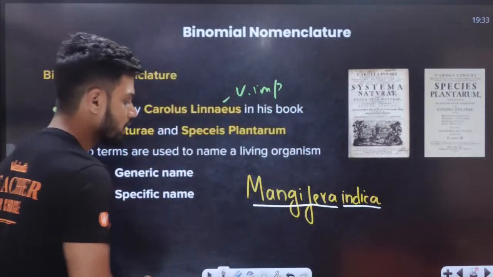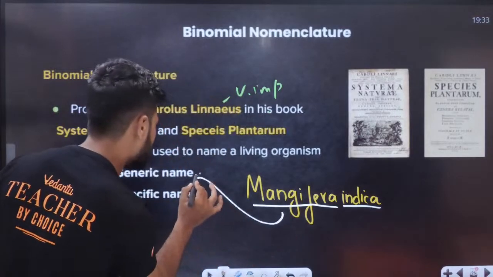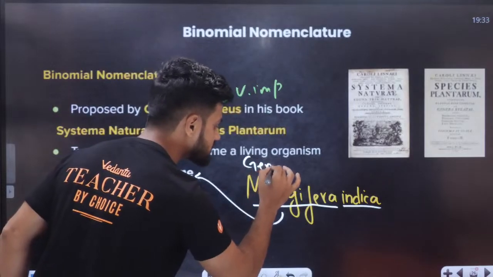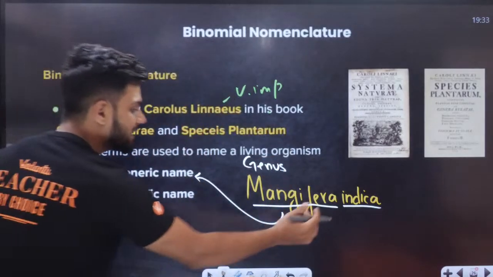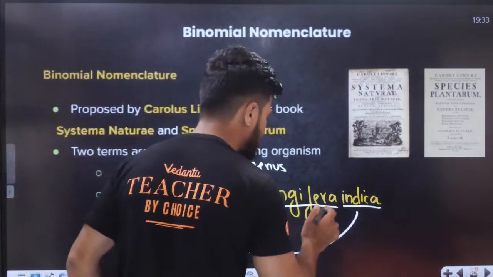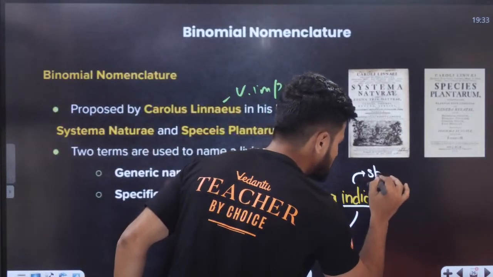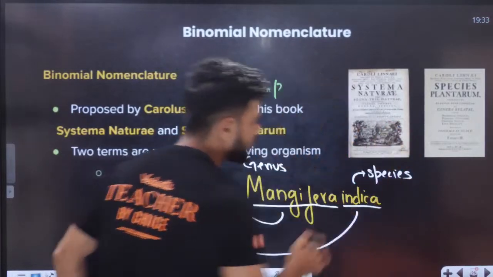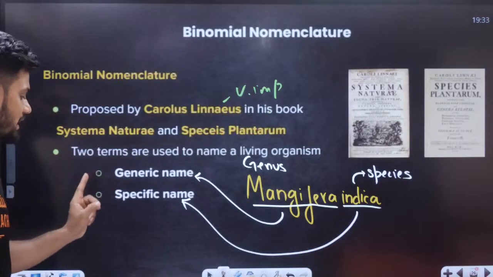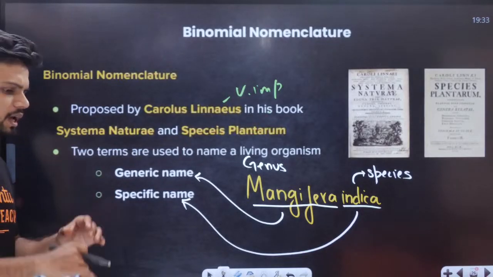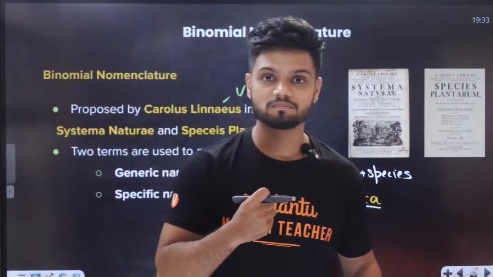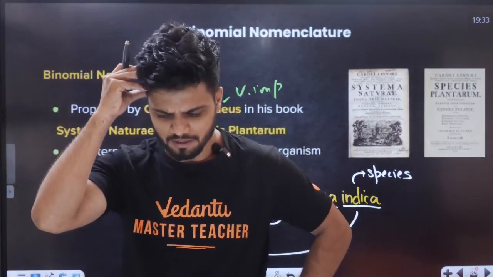Mangifera indica. Here, Mangifera becomes the generic name or the genus name. Indica becomes the specific name or the species. So binomial nomenclature has two categories: one is called the generic name, one is called the species name. Now in examination, there is a very high chance that you might forget this. So which is generic, which is species epithet?